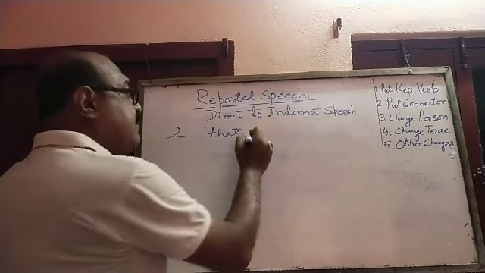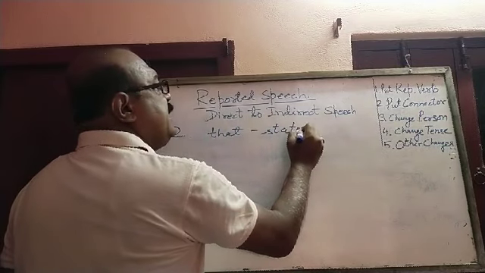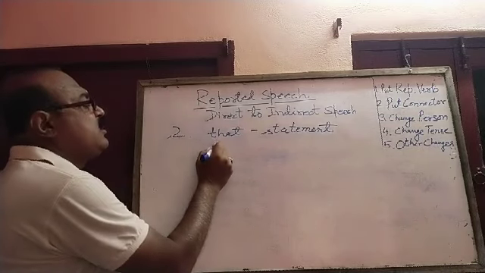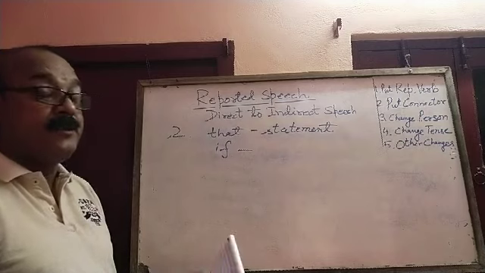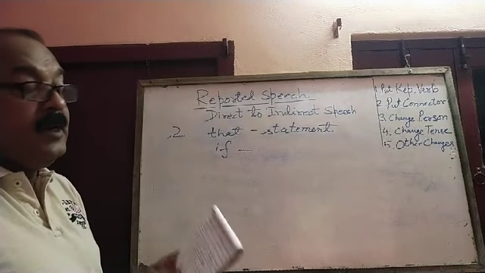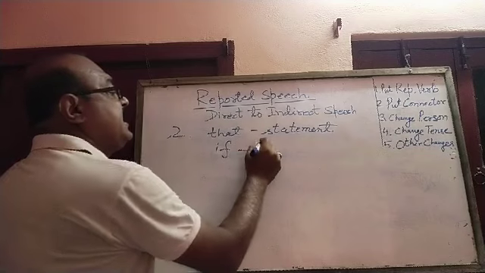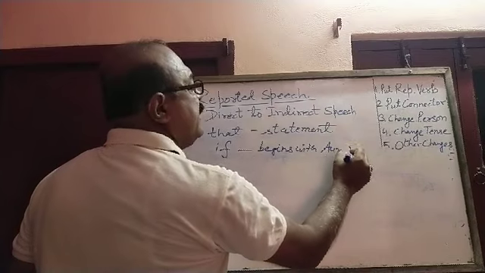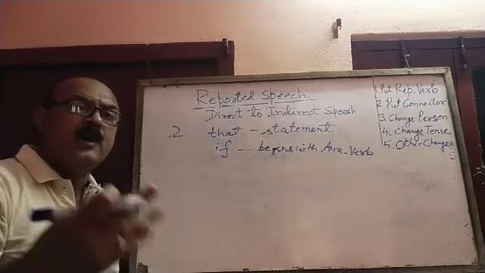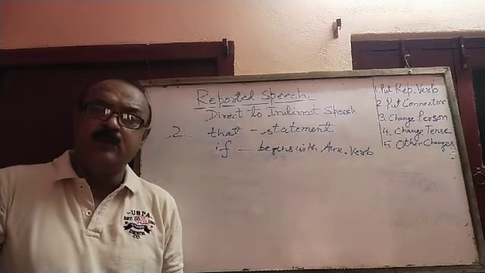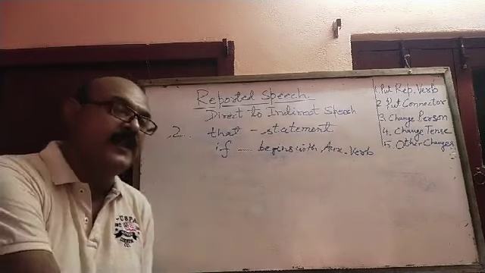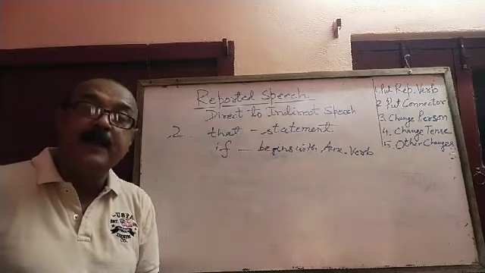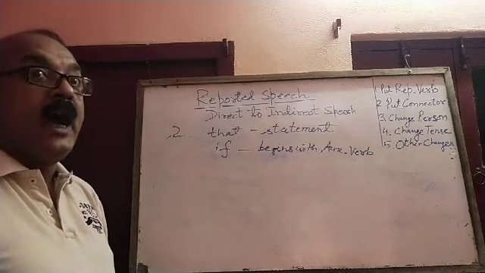We shall use 'that' as a connector when there is a statement. When the subject is telling simply a statement, we shall use that. And we shall use 'if' when there is a question, but the question which begins with an auxiliary verb only. Auxiliary verb means is, am, are, was, were, can, could, may, might, shall, should, will, would. All these things are called auxiliary verbs. When the question starts with an auxiliary verb, we shall use 'if'. Like, do you have a pen? Will you go there? Are you coming tomorrow?